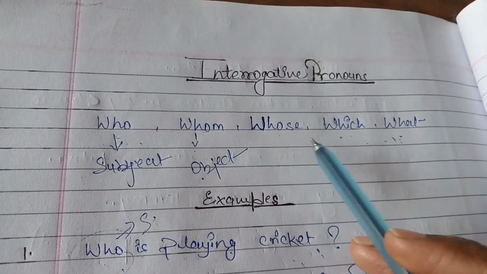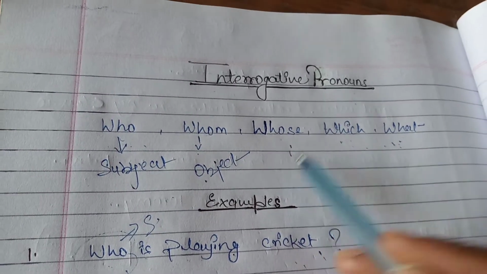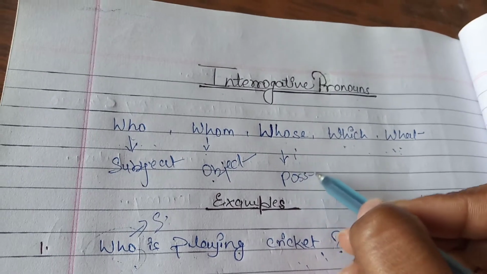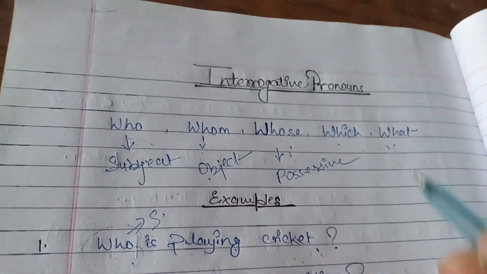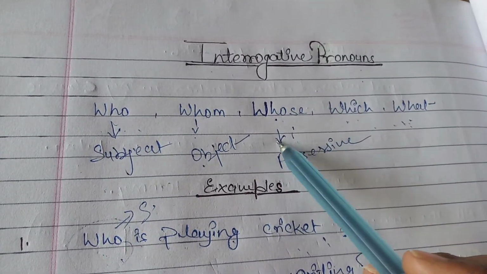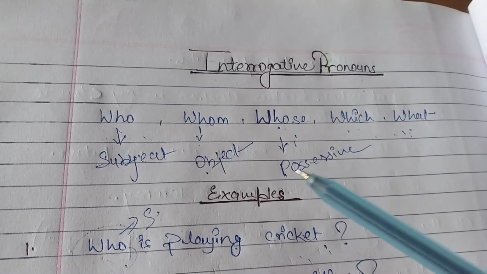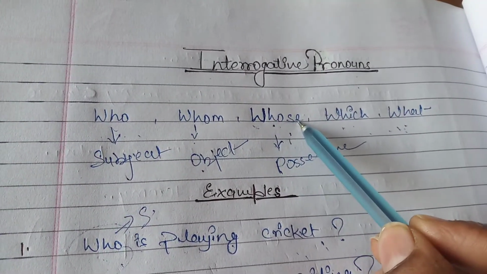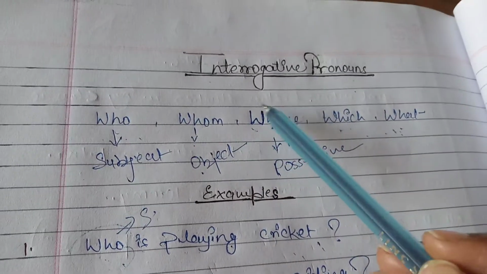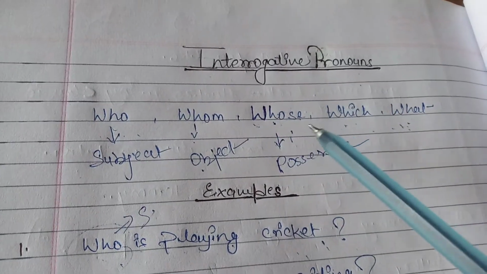Next, whose. This whose is used as the possessive. This word always has a relation with someone, somebody or something. That's why whose is a relation-showing word, and it is also called a relative pronoun.